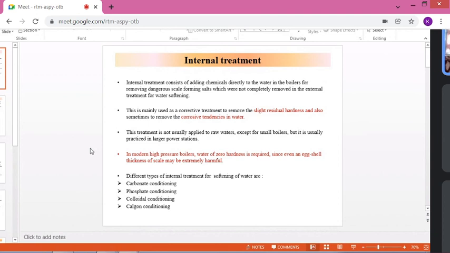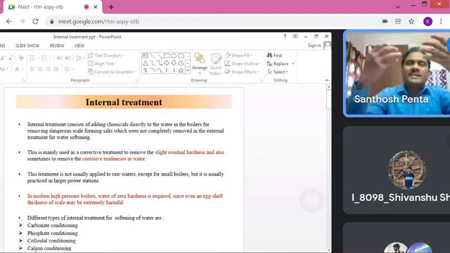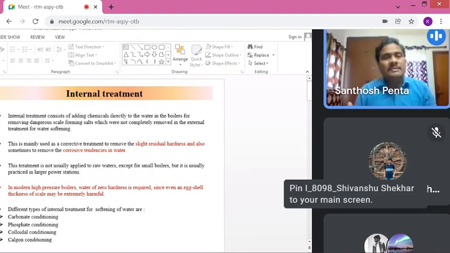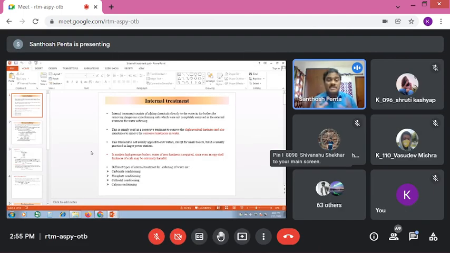Because when the water is fed into the boiler, it is transformed into steam by the application of high temperature, and then the water gets concentrated. If any precipitates are there, they come out from the water sample and create boiler troubles like sludge, scales, corrosion, caustic embrittlement, priming, foaming.